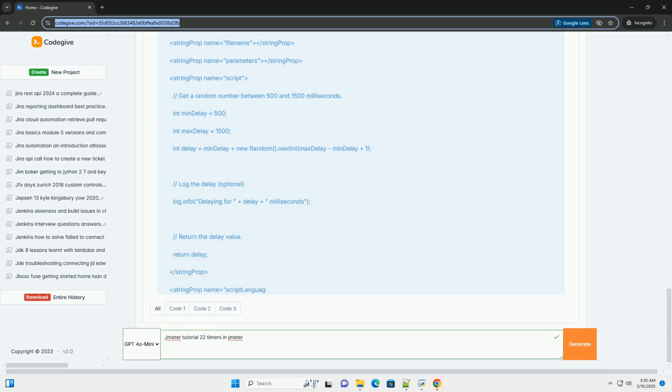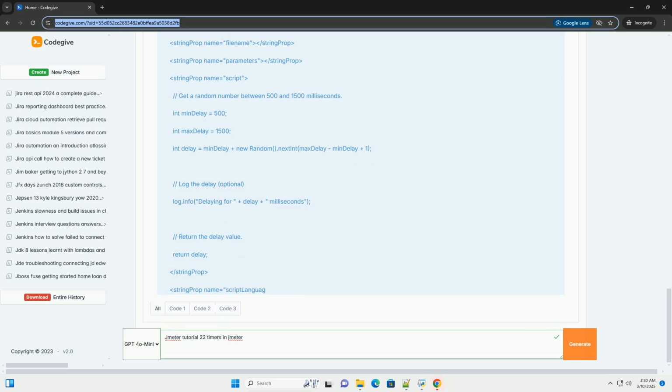Experiment and iterate. Experiment with different timer configurations to see how they affect your test results. Run the tests multiple times and analyze the results to fine-tune your timer settings. Monitor server load. Pay close attention to server load during the test. Adjust the timer settings and thread count as needed to avoid overloading the server. Document your timer configuration. Document the purpose and configuration of each timer in your test plan to ensure that the tests are reproducible and understandable.